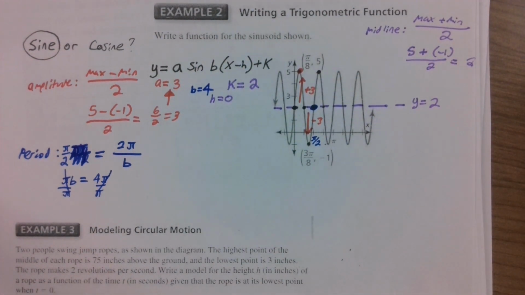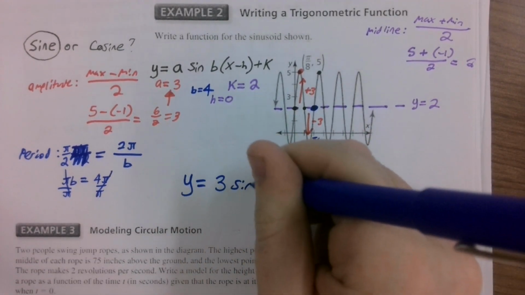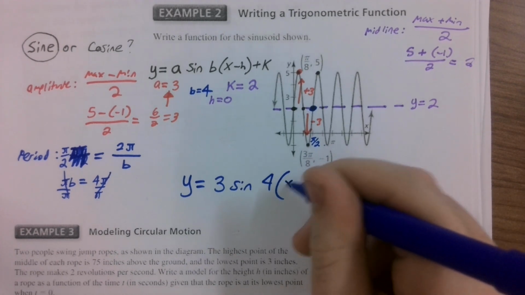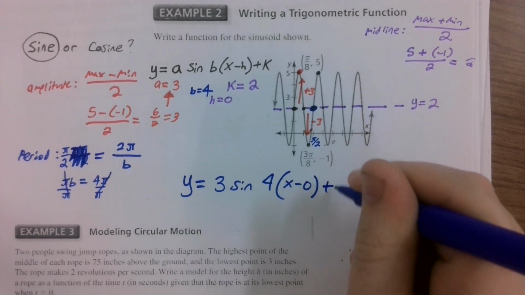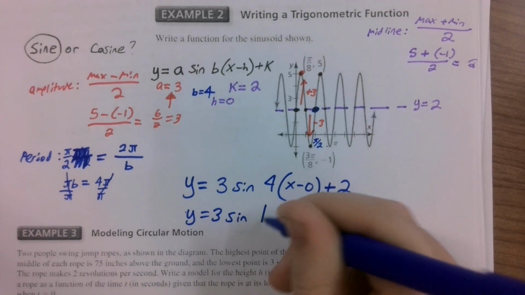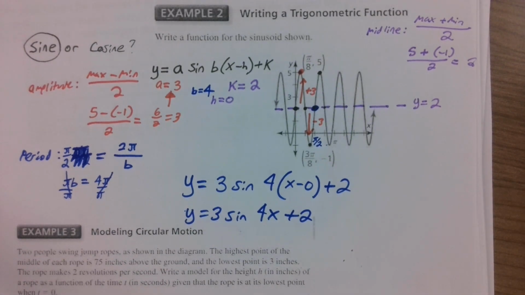We've just written an equation based on this graph and nothing else. Y equals 3 times the sine of 4 times, well, x minus 0 plus 2, which means we can just have our final answer be 3 sine of 4x plus 2. Done!